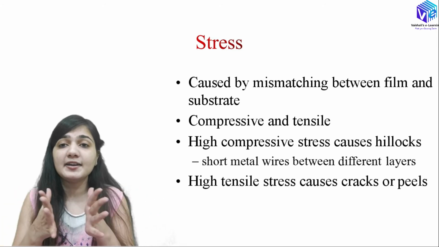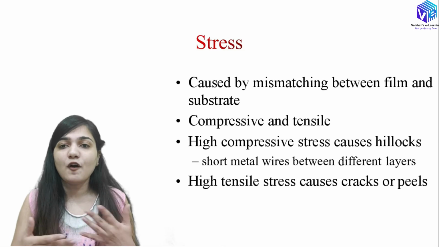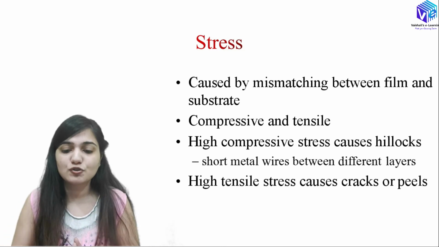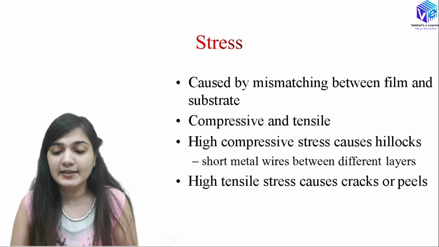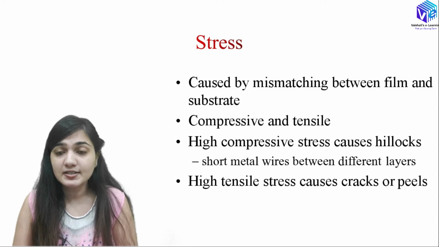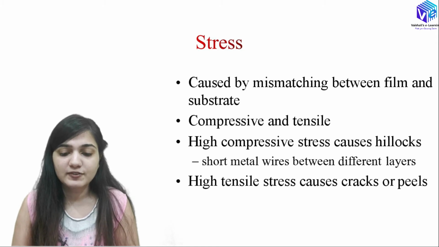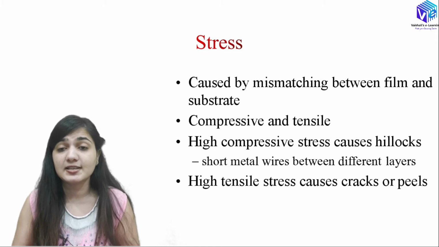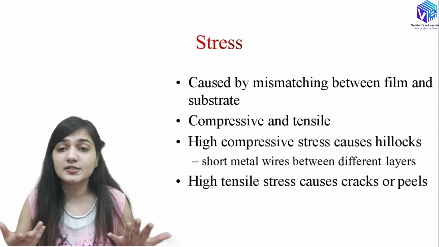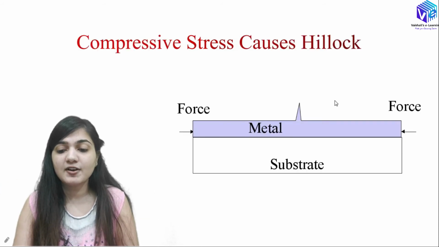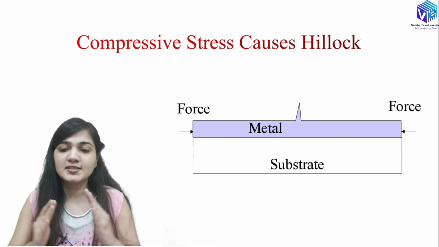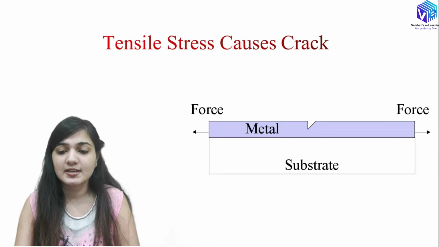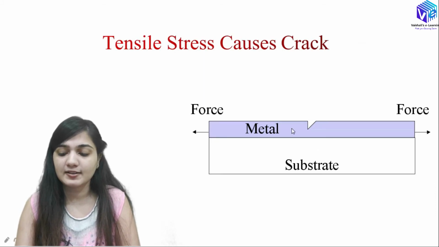If I have higher and higher compressive stress, it can cause the formation of hillocks. I'm going to show you the picture of the hillock formation, and here I can use short metallic wires between the different layers to avoid this formation of hillocks. If I have high tensile stress, it can cause cracks. So you can see if the metal layer has compressive stress, there will be formation of hillocks of metals. If I have tensile stress, we will have the formation of cracks.